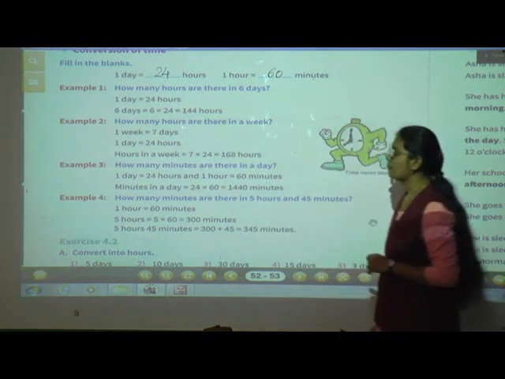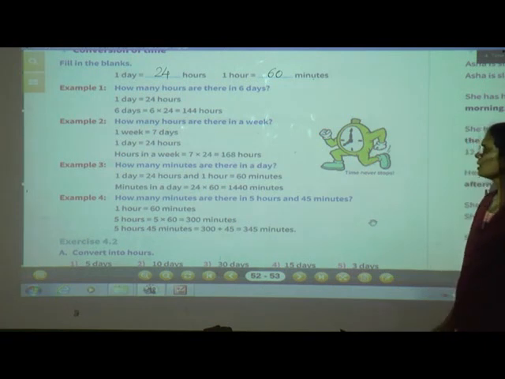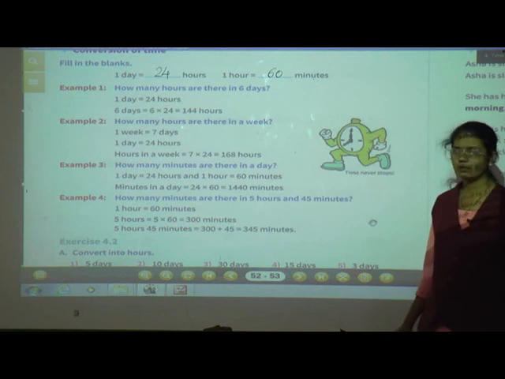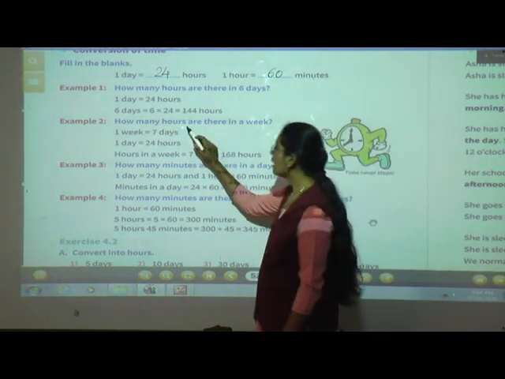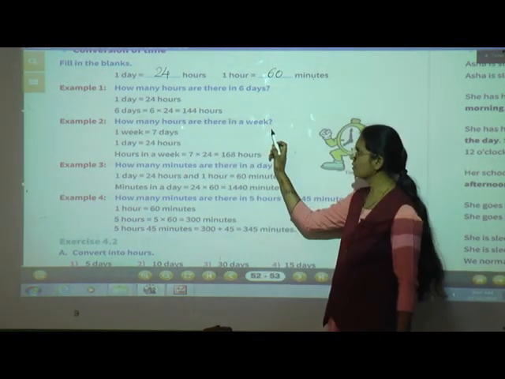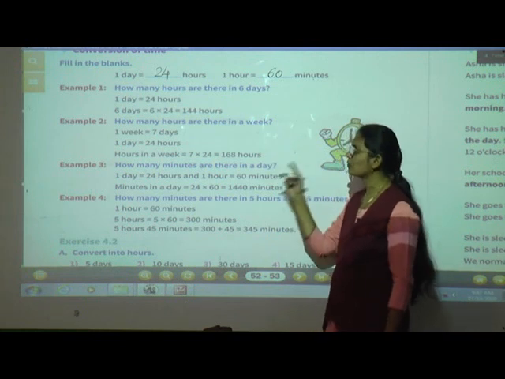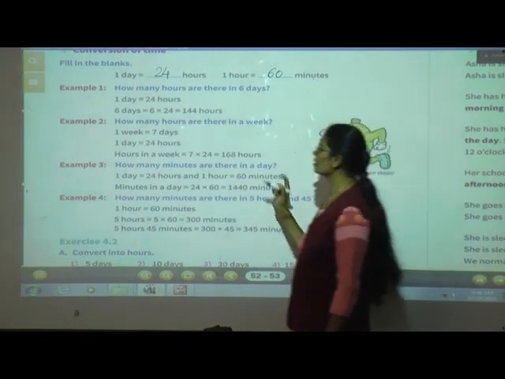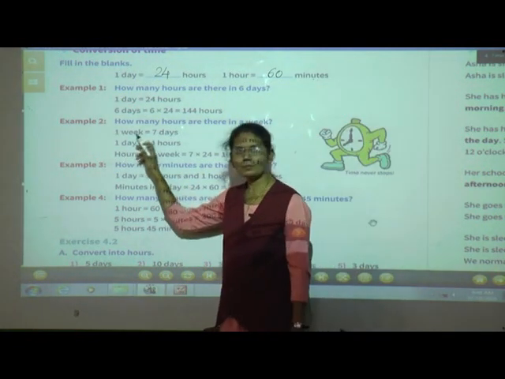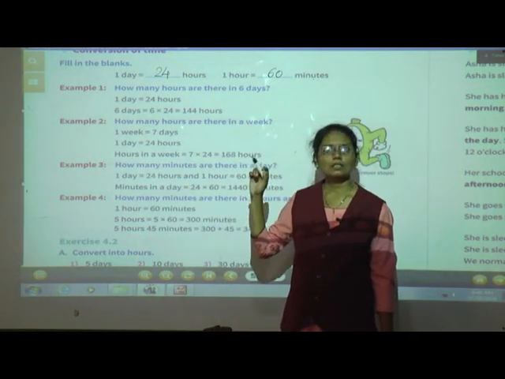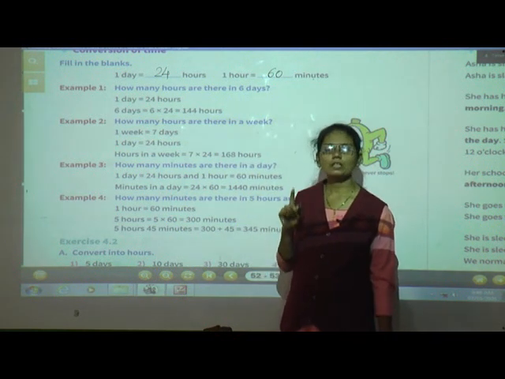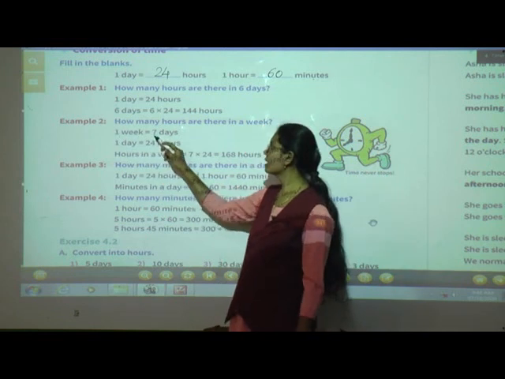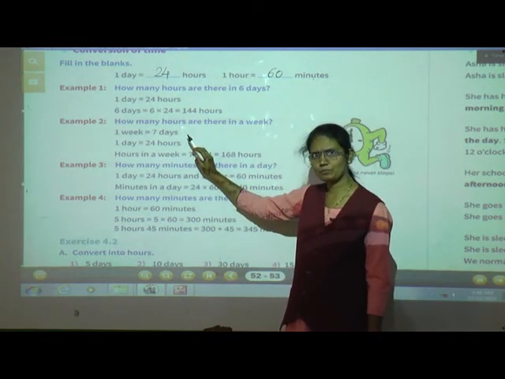Now see example number 2. Read the question. How many hours are there in a week? What is the question? It means we have to convert the days of the week into hours. So for that, first we will write: 1 week is equal to how many days? In a week there are 7 days. So here we will write 1 week is equal to 7 days.